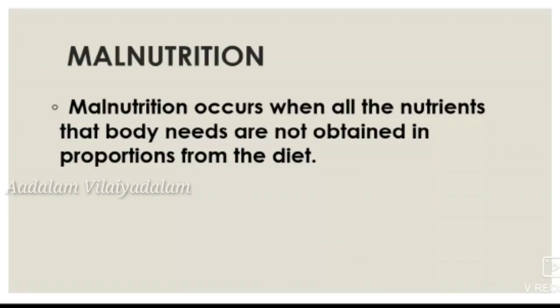Malnutrition occurs when all the nutrients that the body needs are not obtained in proper proportions from the diet. Simply, if we do not take a balanced diet, it causes malnutrition.